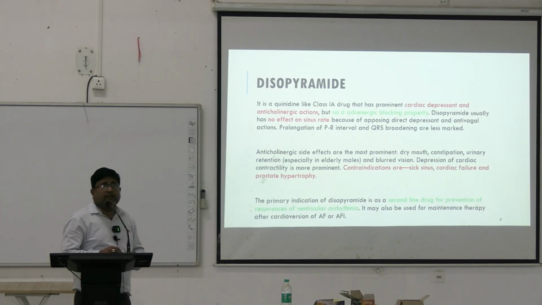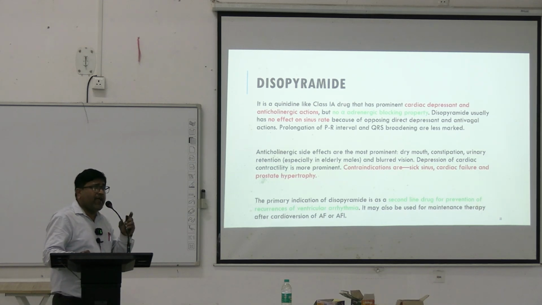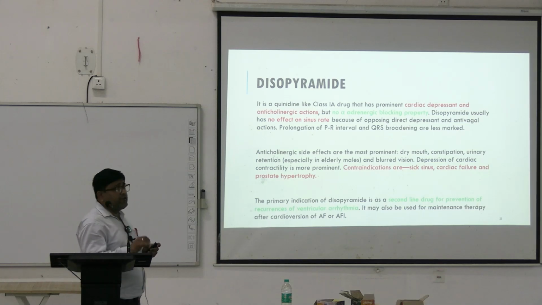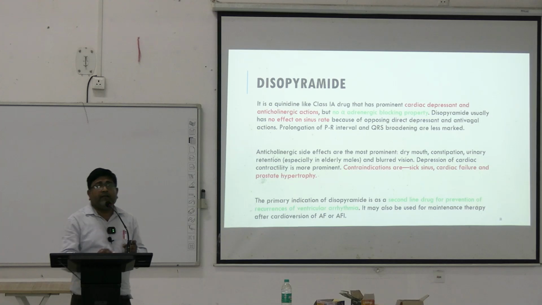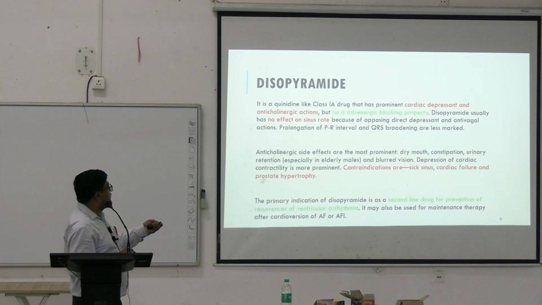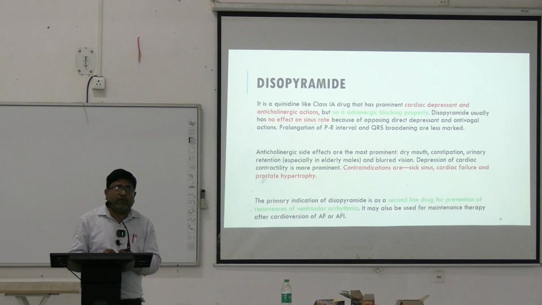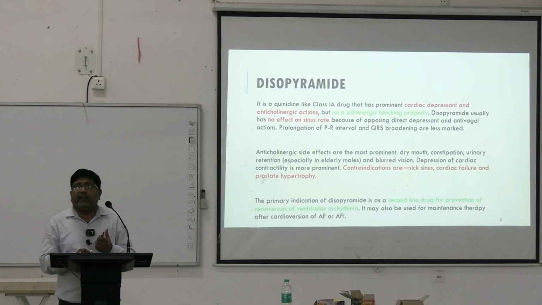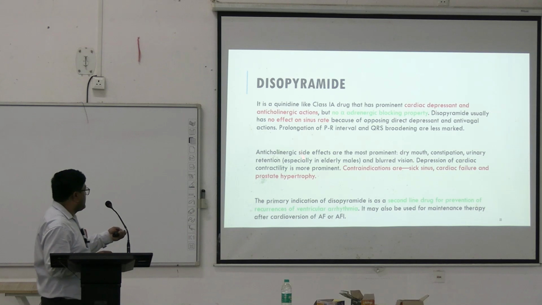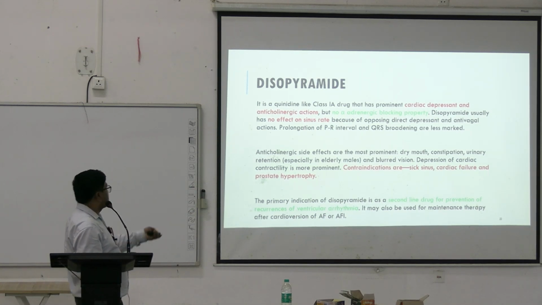Coming to the next drug, disopyramide. Its action is the same as that of quinidine, but it has additional anticholinergic and antivagal properties, and it has no alpha adrenergic blocking action. Now, contraindications are sick sinus, cardiac failure and prostatic hypertrophy. Why prostatic hypertrophy? Because of the anticholinergic property of disopyramide. It is a second line drug for the prevention of recurrence of ventricular arrhythmias.